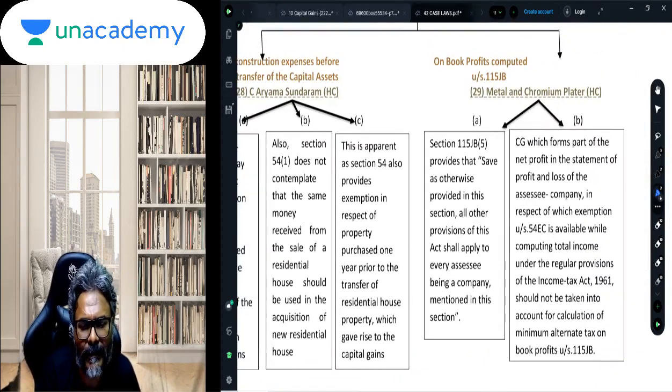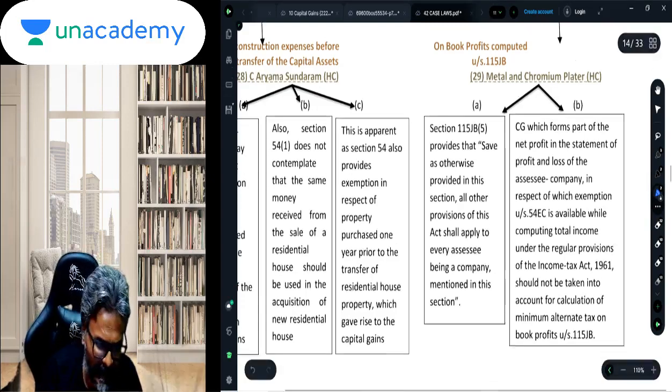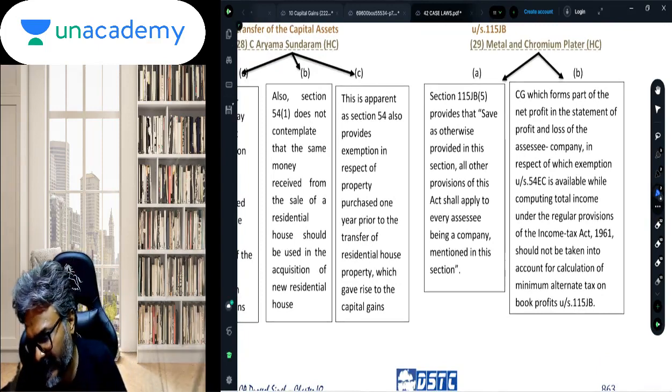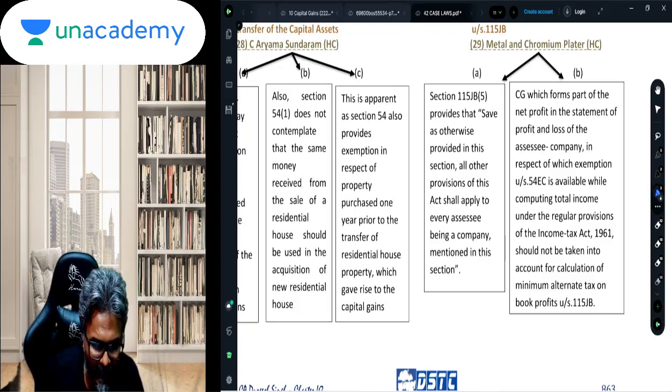Now this is a case of Metal and Chromium Plater, a very unique case law, students. This case law is very unique in nature, and just be very careful of that. Students, if a particular company is subject to MAT liability, so there is a MAT liability on the company. Now in this context, it computes a book profit. Once it computes the book profit under 115JB, on that it will be charged 15% rate of MAT. That is the normal rate of MAT.